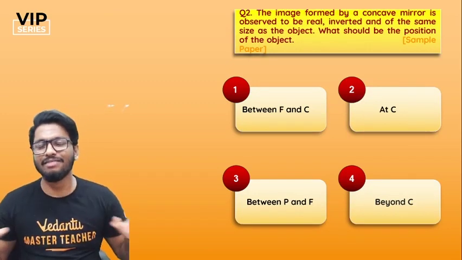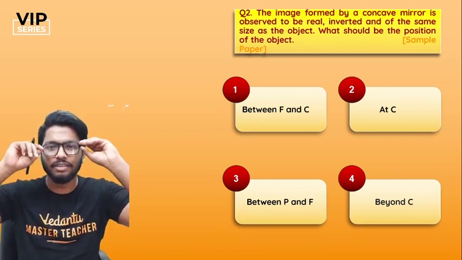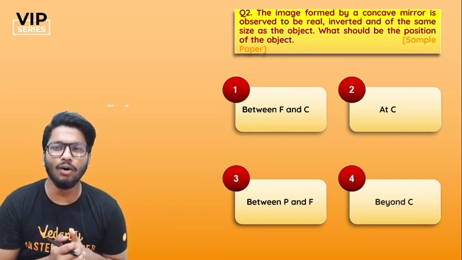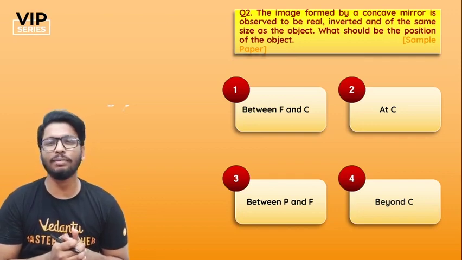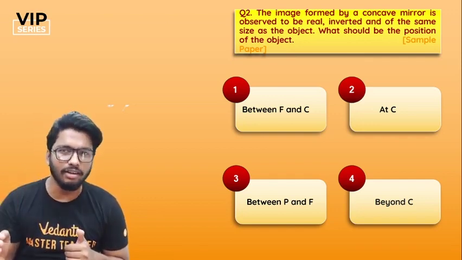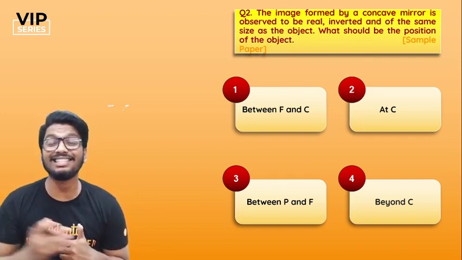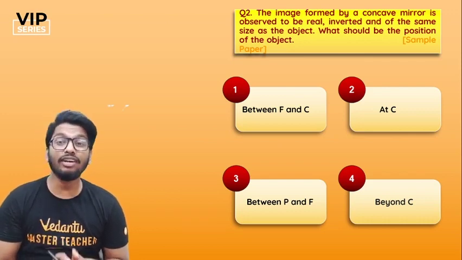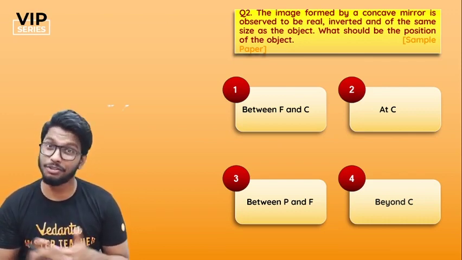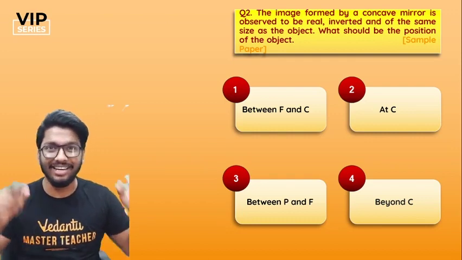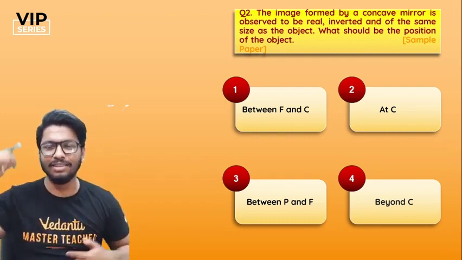By now, though, you should be fairly confident with all these. All right, second question. The image formed by a concave mirror is observed to be real, inverted, and that of the same size as that of the object. What should be the position of the image? Interesting. Remember your ray diagrams, people. Try to recollect your ray diagrams and let me know what is the answer.